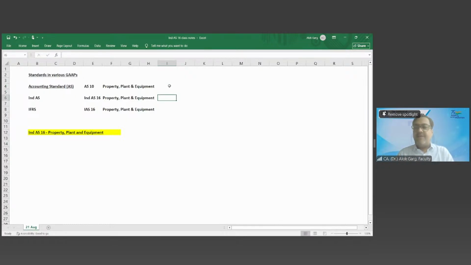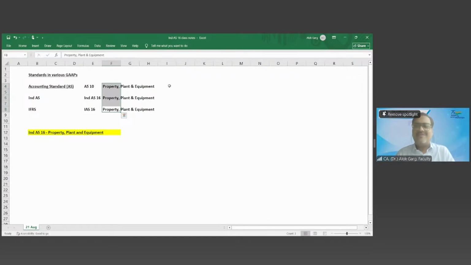In Ind AS, we have Ind AS 16, and globally in IFRS, we have International Accounting Standard 16, Property, Plant and Equipment. The name, the title, is the same in all 3 sets of GAAPs, but the number is AS 10 in accounting standards, Ind AS 16, and in IFRS, IAS 16, right? If I talk about the difference between Ind AS 16 and IAS 16, there is hardly any difference. It means if you know Ind AS 16, you know the standard relating to fixed assets of 160 countries.